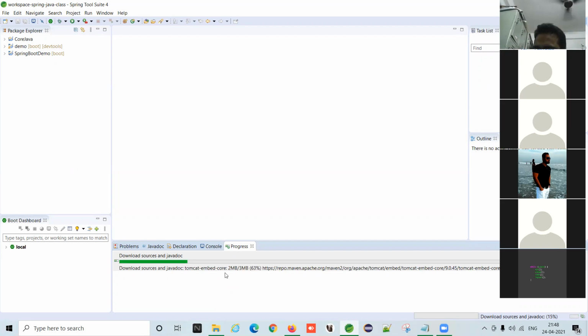We use Maven as a build tool. Remember at the starting pop-up, there was an option, Maven or Gradle. So this is done by that tool only.